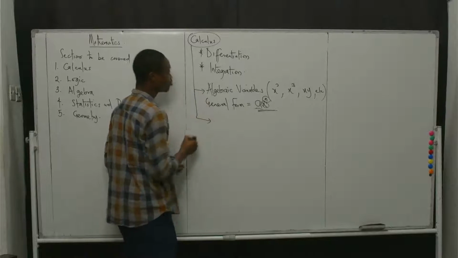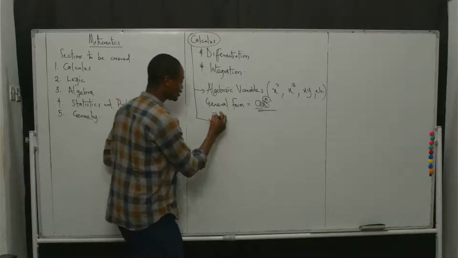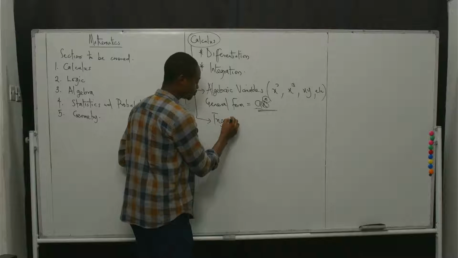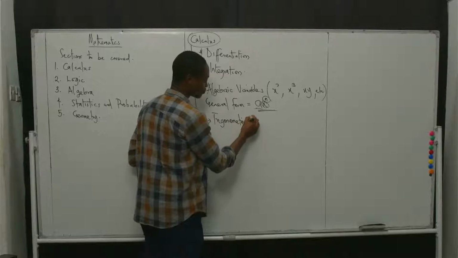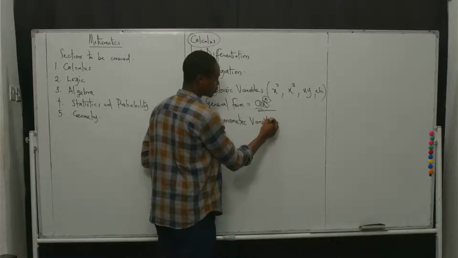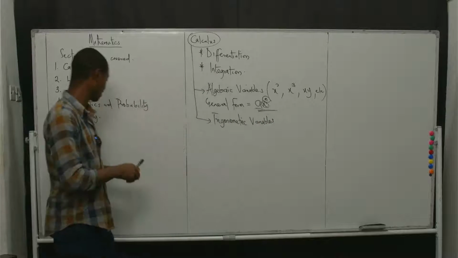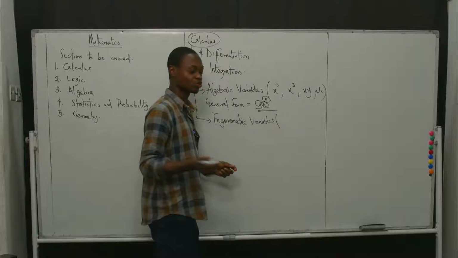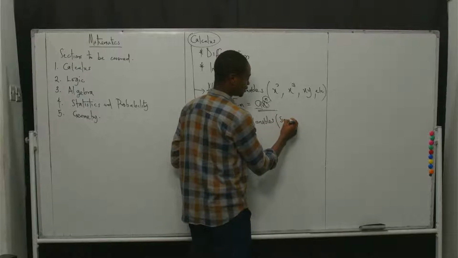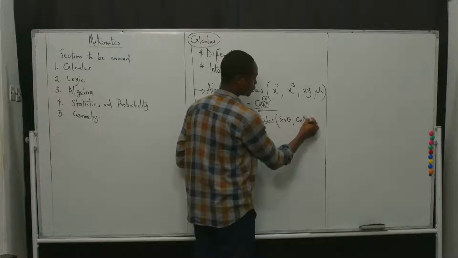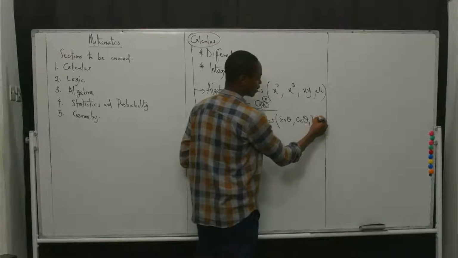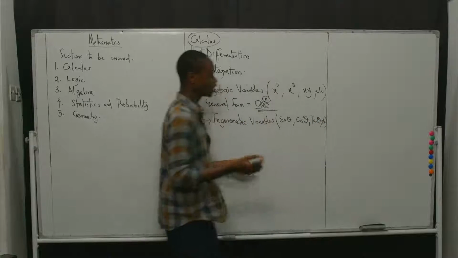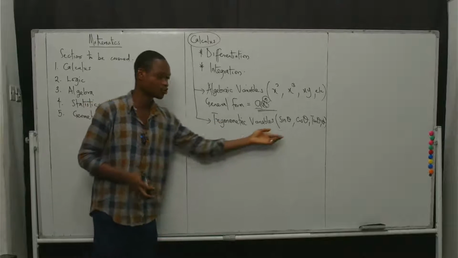Another kind of variable you would have under calculus is the trigonometric variable. Now, these ones, you would find them in the geometry section. Examples are the common ones you know: sine theta, cos theta, tan theta, and a bunch of other ones. They are called trigonometric variables.